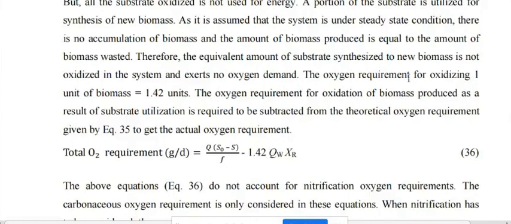Because the oxygen requirement for oxidizing one unit of biomass is 1.42, meaning to decompose one unit of biomass we need 1.42 oxygen. On that basis, we have taken 1.42 into Qw minus Xr. What is this Qw? This is the flow rate of the waste sludge, into Xr, the microorganisms in the recycle.